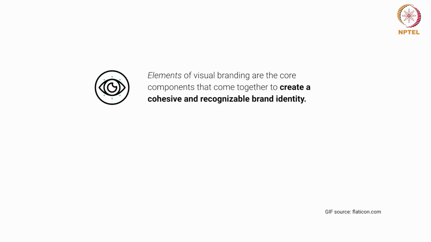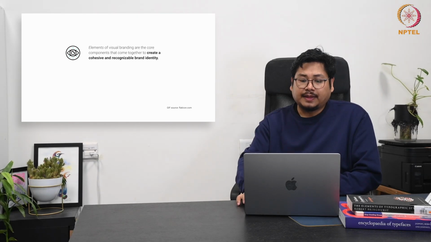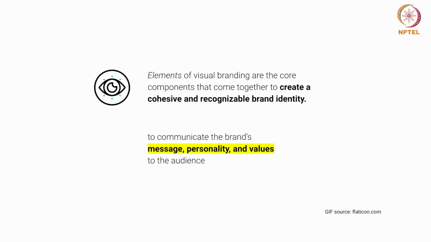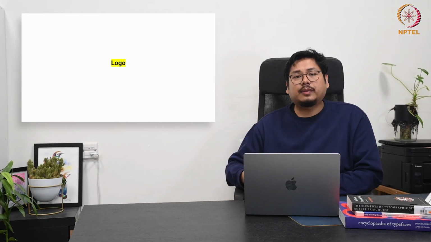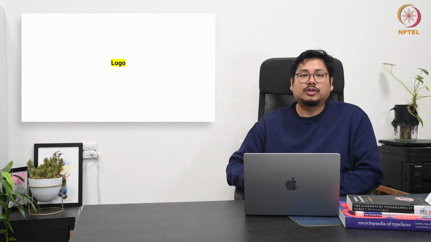If you see the slide, the elements of visual branding are the core components that come together to create a cohesive and recognizable brand identity. These elements work in tandem to communicate the brand's message, personality and values to the audience. This is what I have talked about, and you can see here how we will go one by one. So primarily we'll talk about the segments. We'll start with the elements associated with the brand.